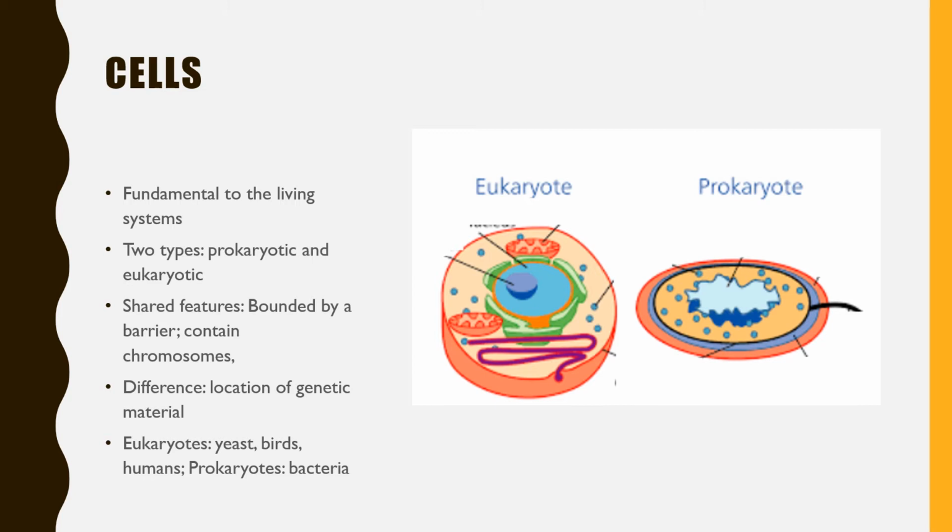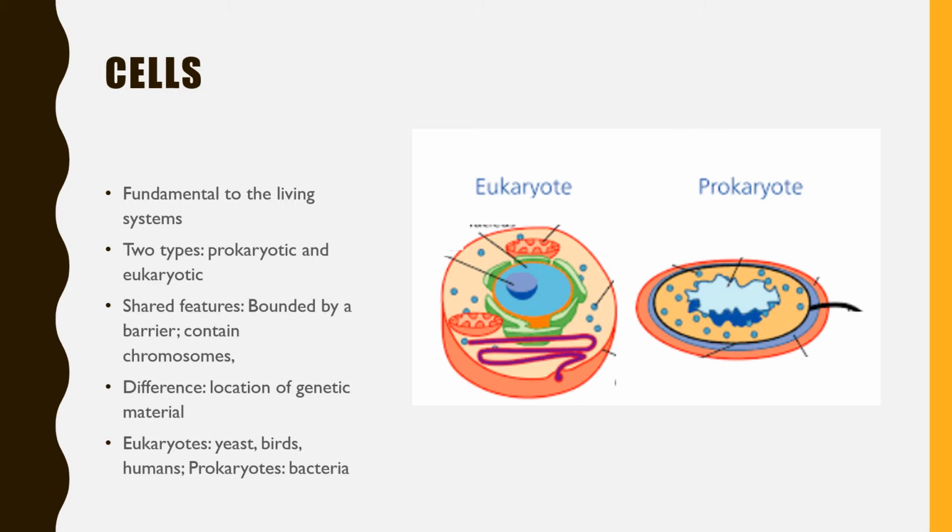So, genetic material again is of two types, DNA and RNA. We all have DNA as the genetic material, and DNA is present inside our cells. So, when DNA is present inside a nucleus, the cell is a eukaryotic cell.